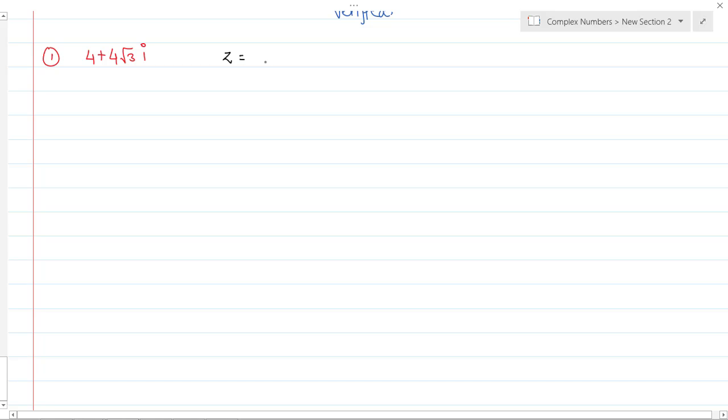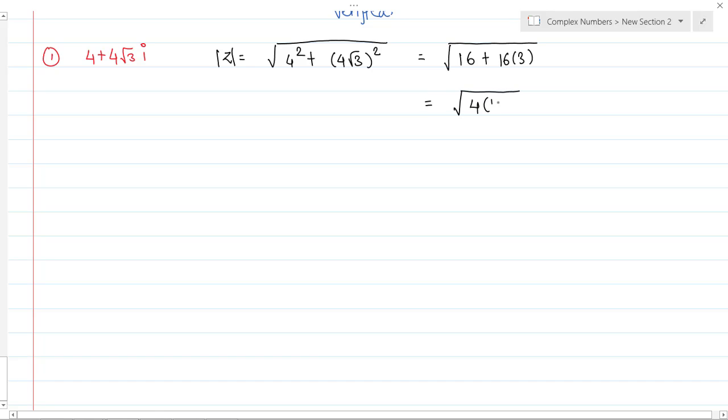So I am finding mod z. Mod z becomes root of 4 square plus 4 root 3 square, which is root of 16 plus 16 into 3. That becomes root of 16 plus 48, which is 64. So 16 times 4 is 64, and root of 64 becomes 8. This is my modulus.